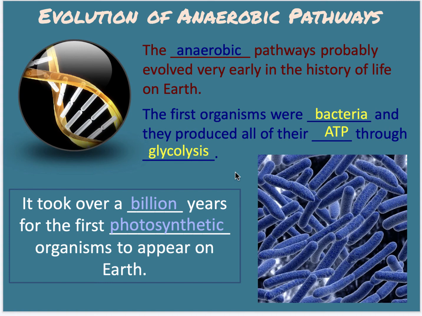Bacteria are very small. They don't need a lot of ATP to thrive. They need ATP. They have cellular functions, but they just don't need nearly as much as an organism the size of us, or even the size of a cat or the size of a mouse, etc. So through evolution, different pathways were developed because of trying to meet the needs of the different sizes of organisms.